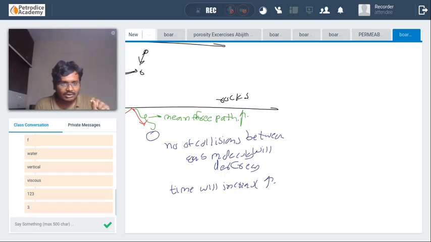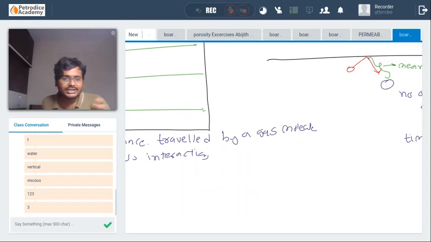Now let us come to why the gas permeability is showing higher than the liquid permeability.